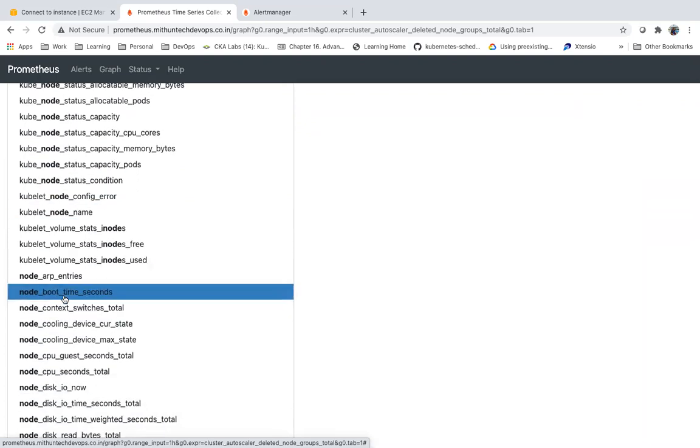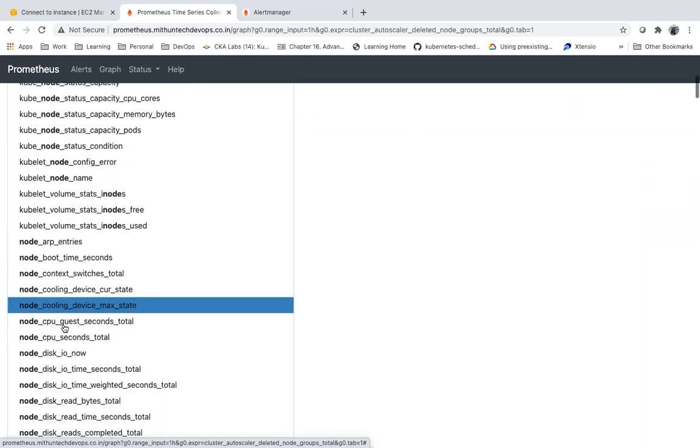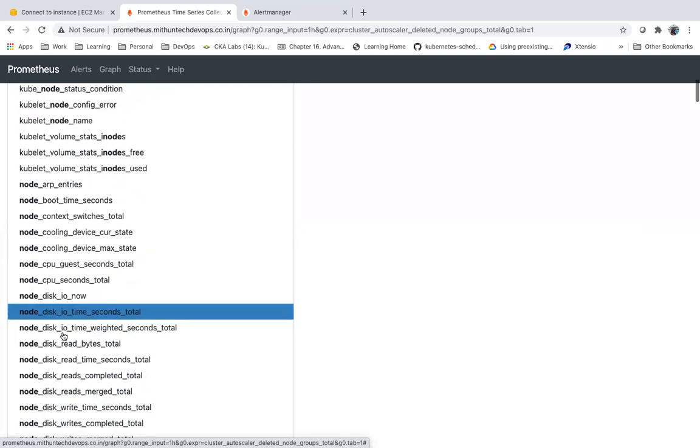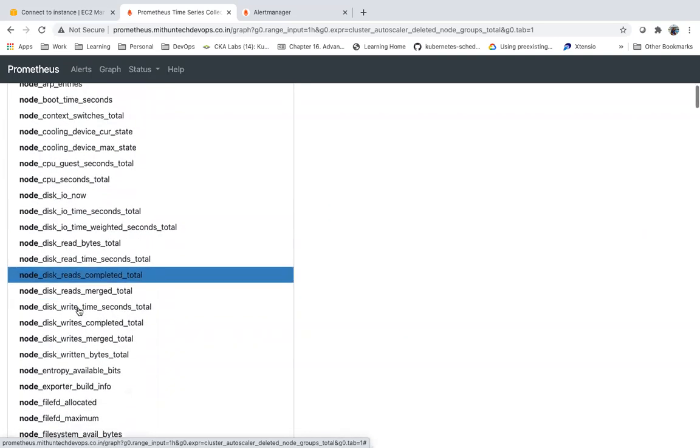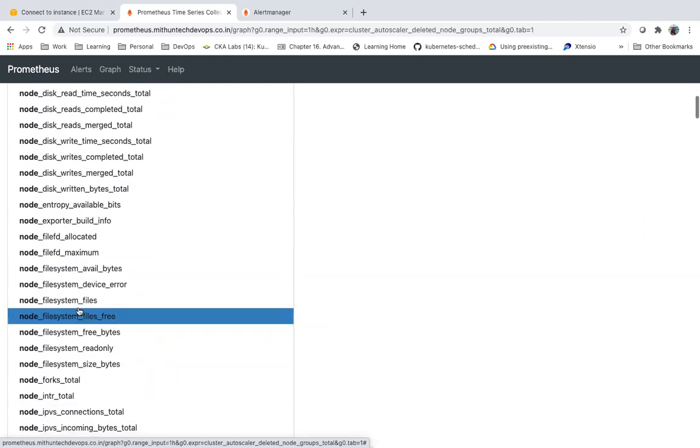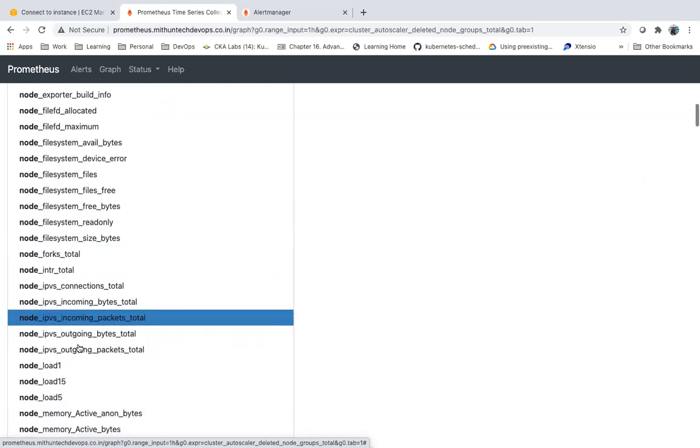So this is gathered by the node exporter. Prometheus has gathered this information from the node exporter. Now I can see what the CPU is, what the memory is, the file system details, all those things.